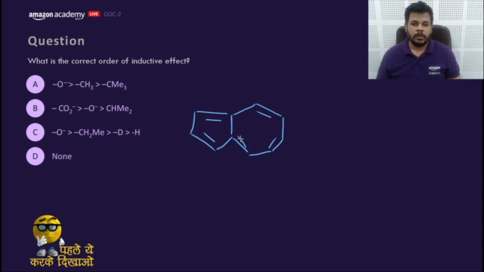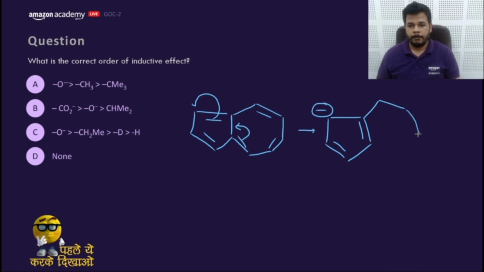This way. So this will move like this. This will move like this, and it will form an aromatic compound like this. Negatively charged here. Yes. This would be the double bond. And this, and that. So actually it would behave like this.